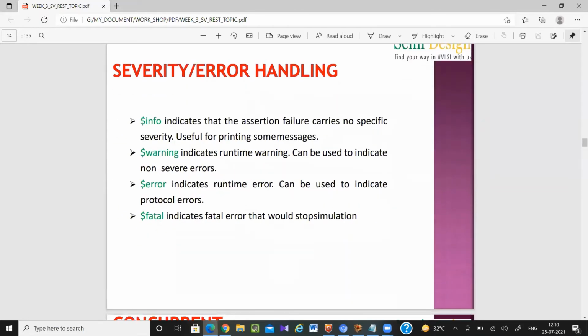Just as I said, info means it is simple like display. Warning means it will give some warning. It is also like display only. Dollar error means it will display plus it will give you runtime error. Dollar fatal means it will give you runtime error and it will stop the simulation. If you want that when this assertion fails, I should stop my simulation, then use dollar fatal.